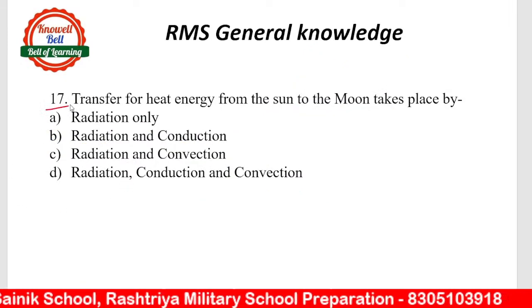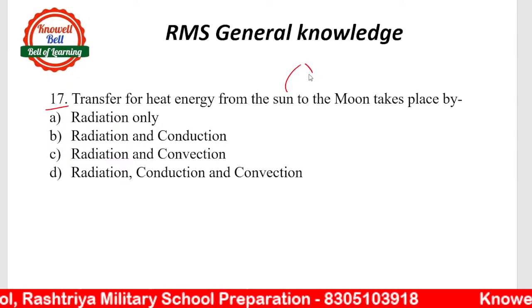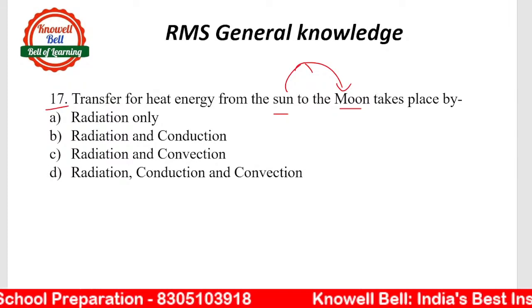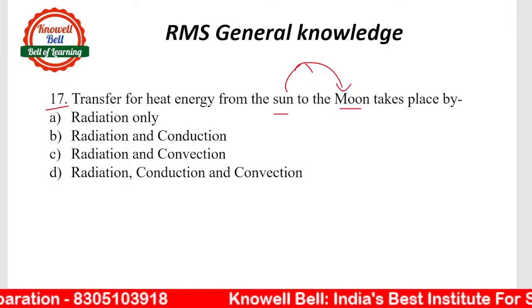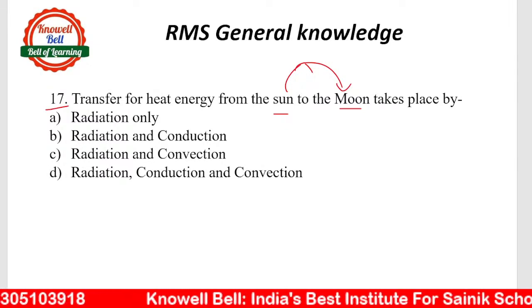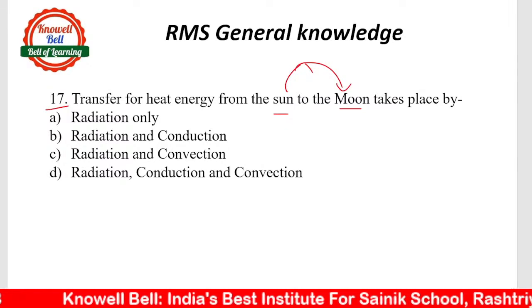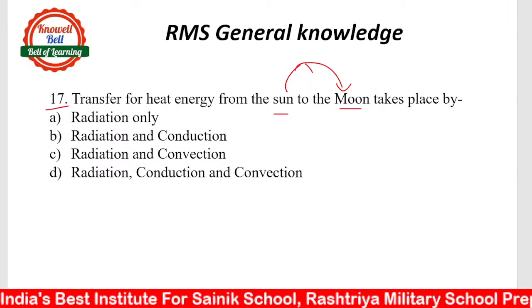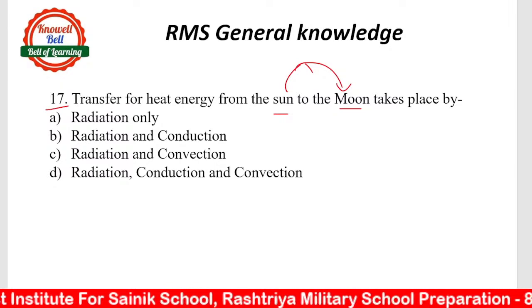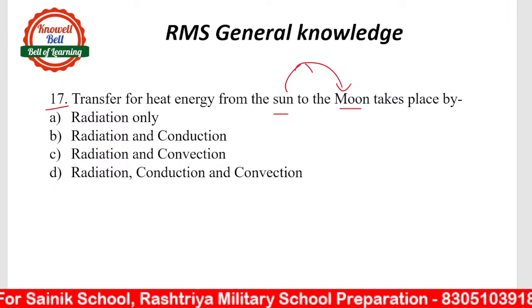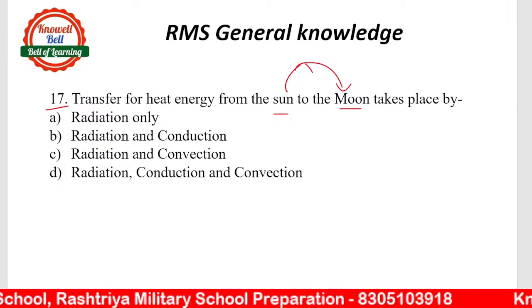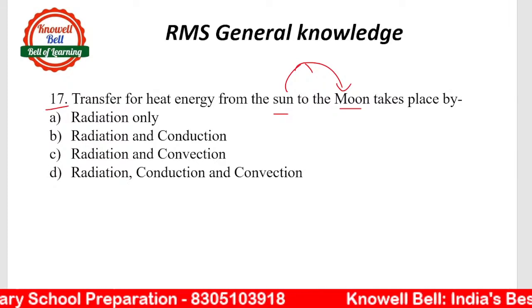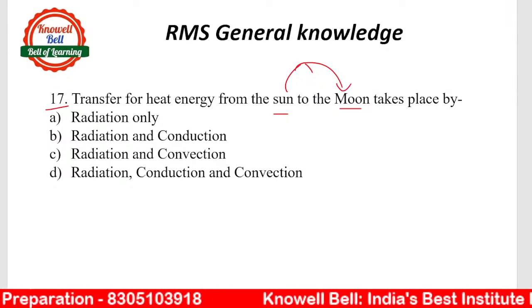So question number 17, transfer of heat energy from sun to moon takes place by. This is a very old paper of RMS, but since हमको पूरे previous year paper solve करने थे, we are doing it. Some of the portion in the syllabus has been deleted. Transfer of heat from sun to moon takes place by radiation, radiation and conduction, radiation and convection, radiation, conduction and convection. Different answers are there.